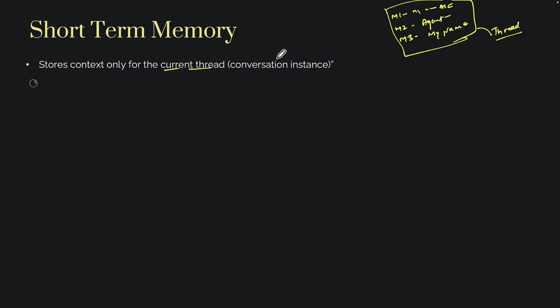Because it is short-term memory. A good example, as I said: you tell the agent, my name is Kshitij. The agent can use your name in conversation, so it can say, Kshitij, let me tell you how you can do this. You would have seen this with ChatGPT as well. If you start a new chat, the agent won't remember that your name is Kshitij. That is because its context is limited only to the current thread. If you start a new thread or a new session, that information will be gone.